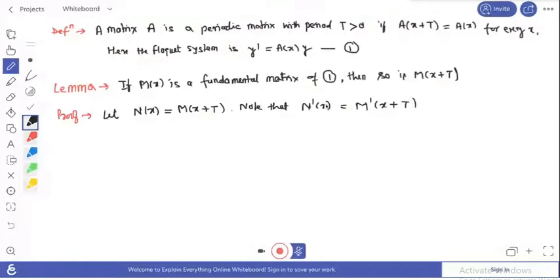This type of similar result we had already proved in previous classes.